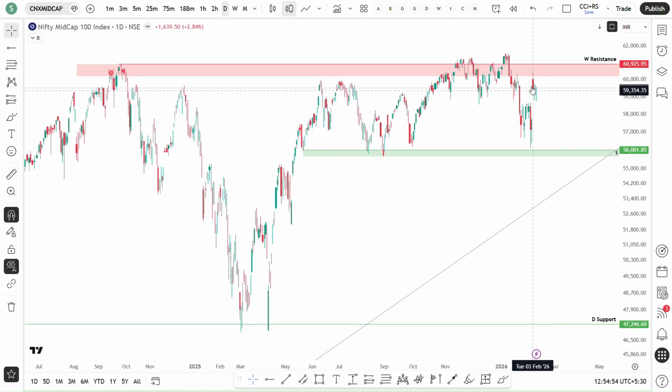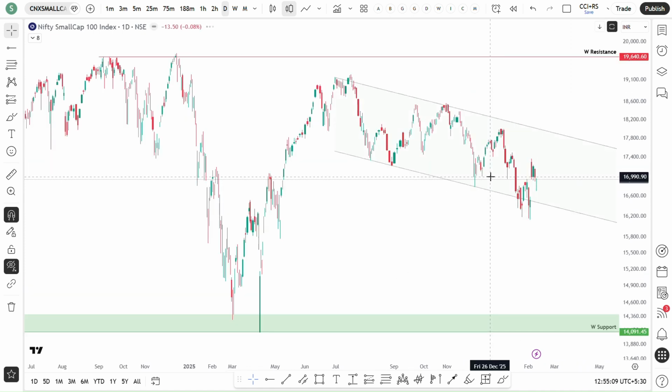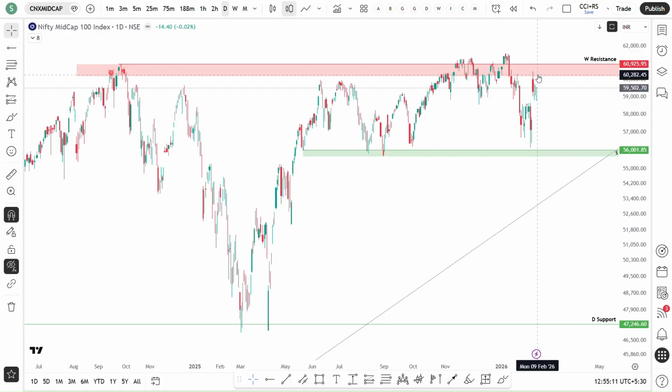And then Nifty Midcap, similarly, it looks like Nifty 50 itself. So the Midcap 100 index and Nifty 50, both are relatively stronger than other broad market indices. And one more thing here, again the price is within this zone, 60,000 and 55,000 zone. So again this will be considered as positive bias only when this price breaks this supply zone, which is weekly resistance.